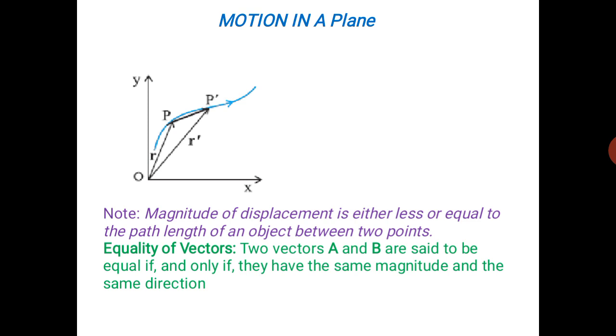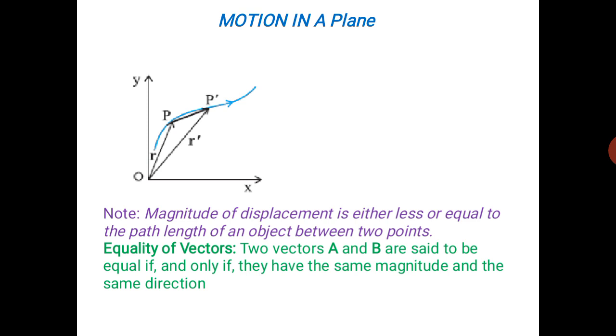Okay. So if you know clearly about the vector, the position of P is vector OP from O to P. The line from O to P gives both magnitude and direction of P. Similarly, vector OP dash is the final position, and this final position can be represented as the line OP dash with arrow.